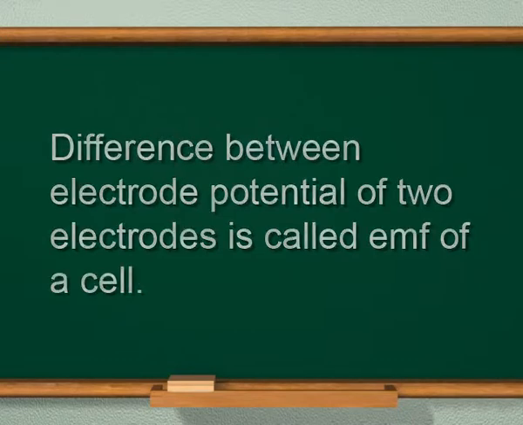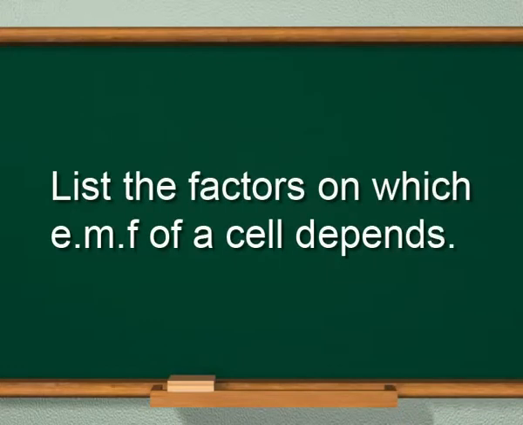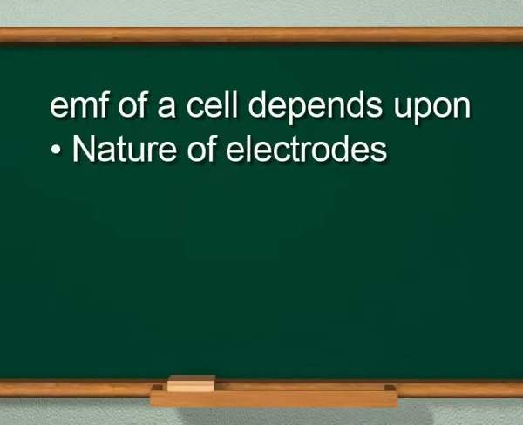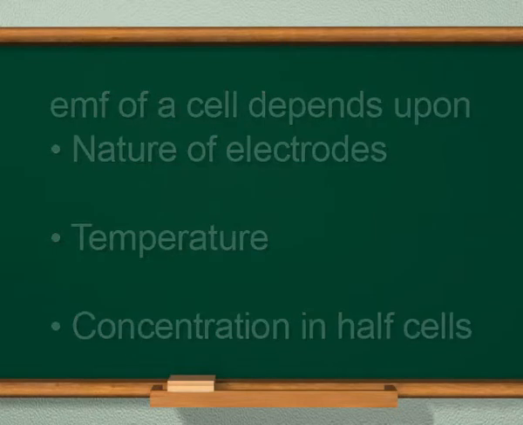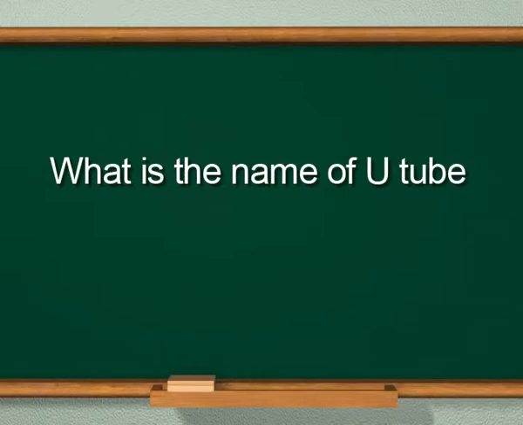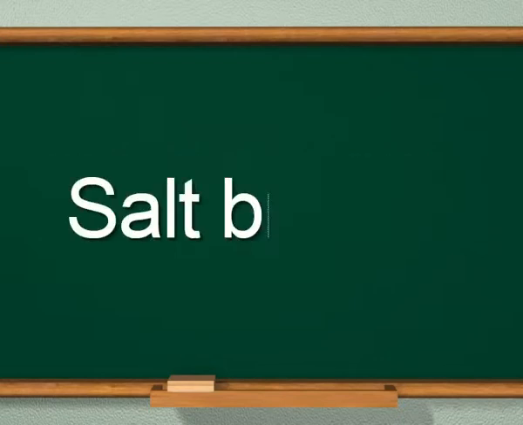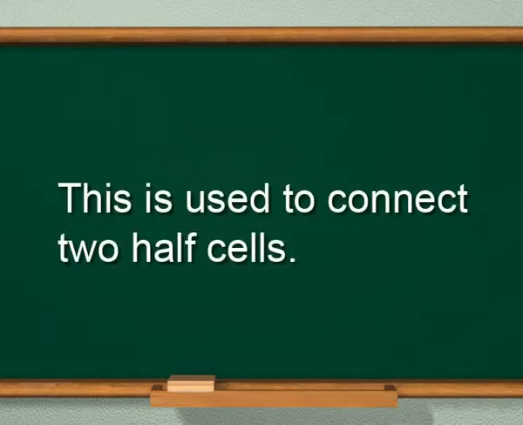The next question is, list the factors on which EMF of a cell depends. And solution is, EMF of a cell depends upon nature of electrodes, temperature, concentration in half cells. The next question is, what is the name of the U-tube which connects the 2 half cells? And the solution is, the U-tube is named as salt bridge. This is used to connect two half cells.